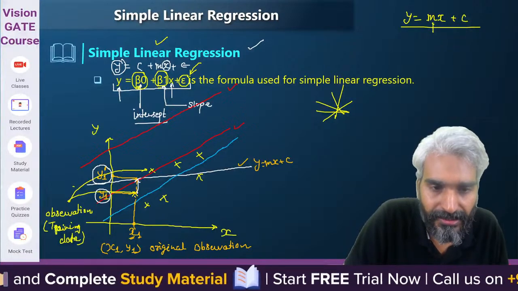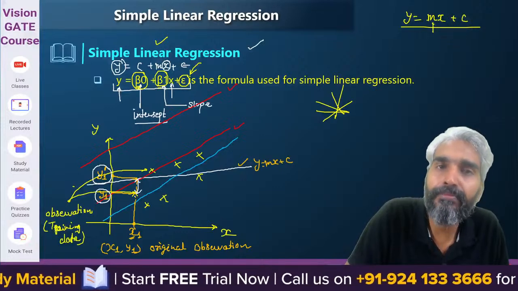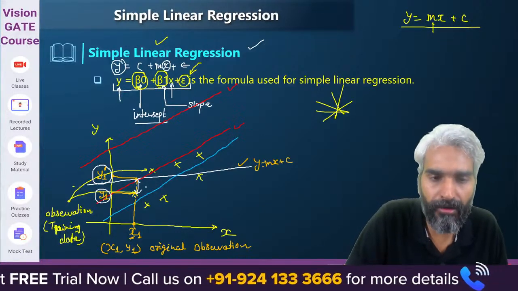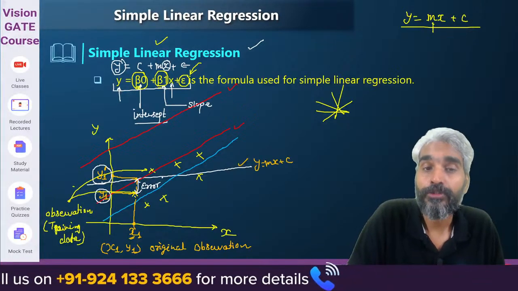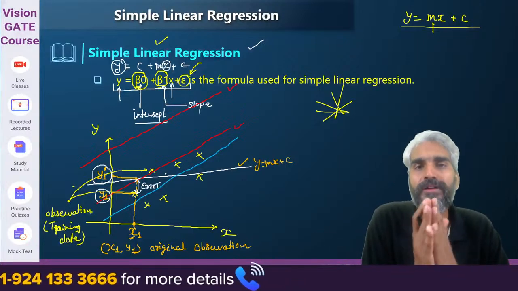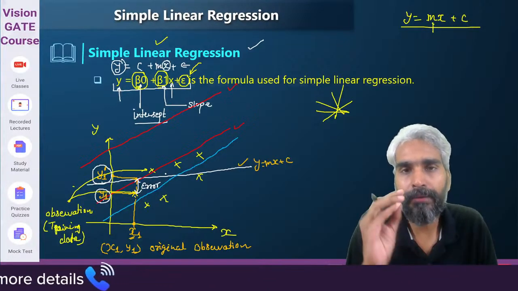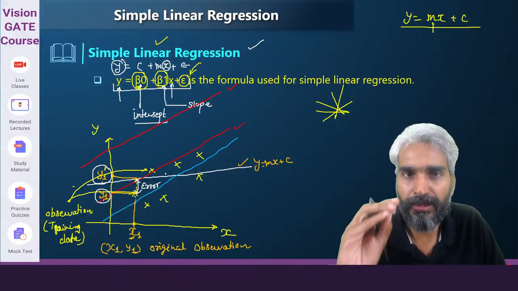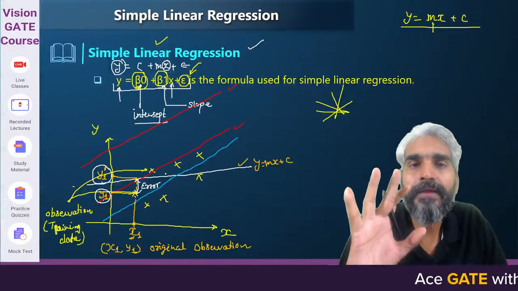The difference between the actual value of y and the predicted value of y is nothing but your error. If you are trying to get the best fit line, what do I mean by the best fit line? The best fit line is a line with respect to which the summation of all the errors will be minimized.